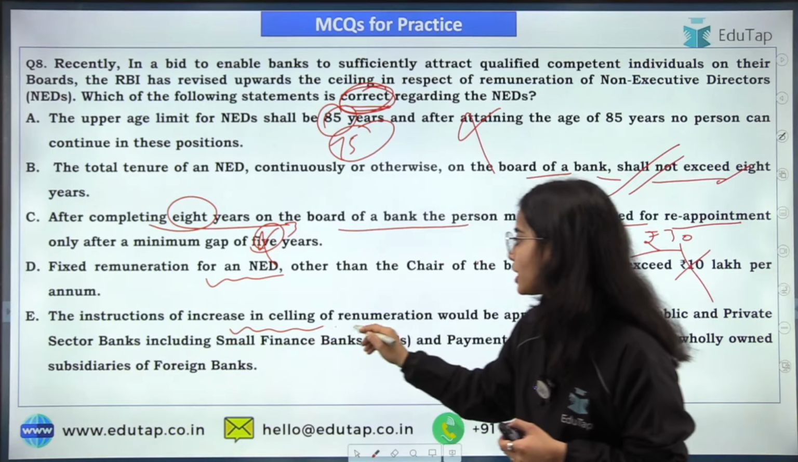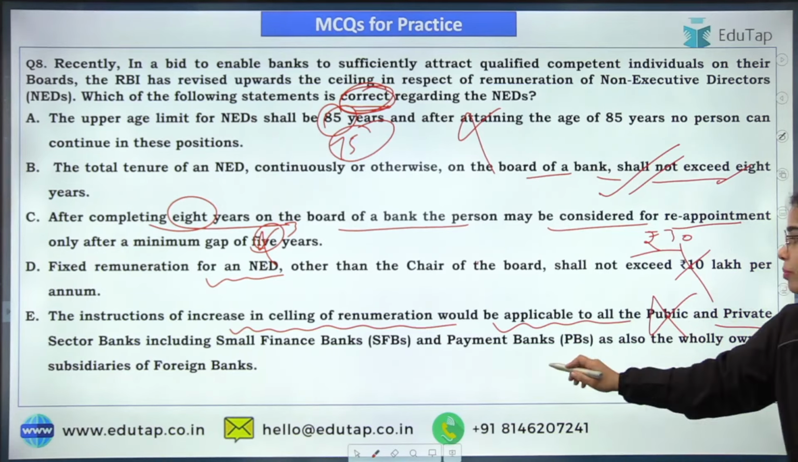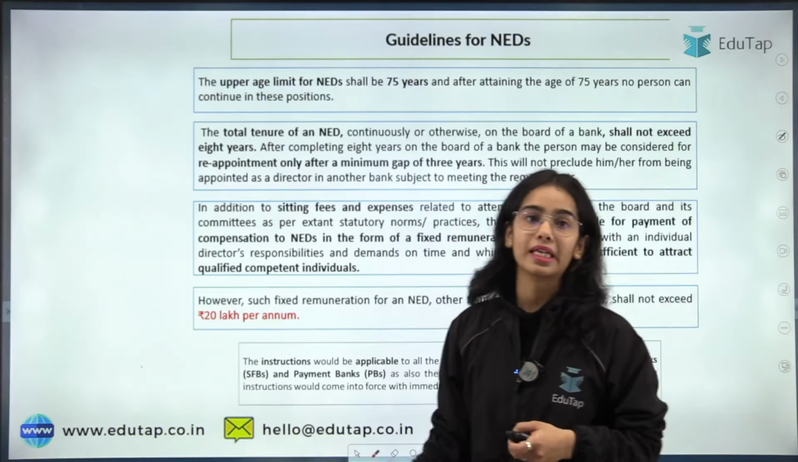Instructions of increase in ceiling of remuneration would be applicable to all the private banks, including small finance banks and payment banks. It is not for the public banks. Okay, so here only the B statement is correct, and that's why only the B is the right answer.